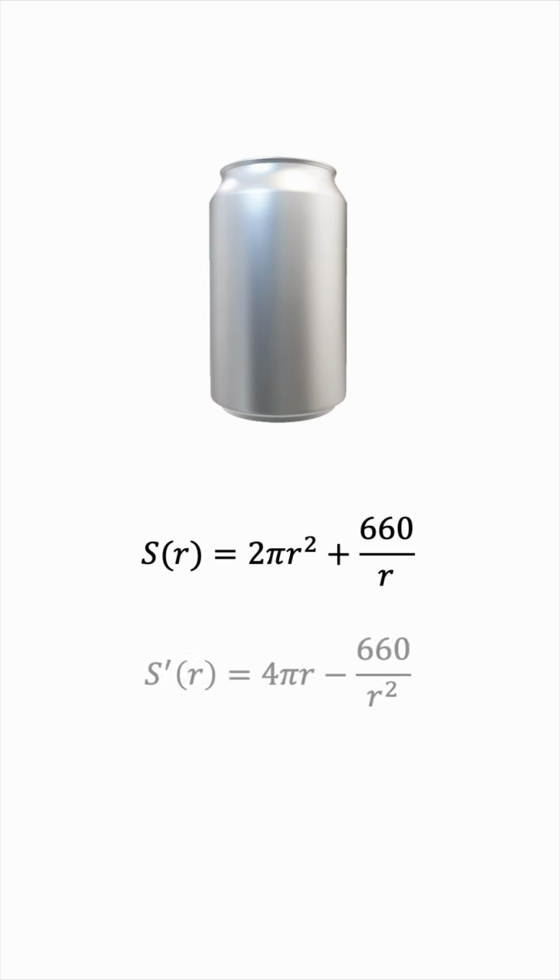So we now differentiate this equation and set the derivative to 0 to give us the critical point. We'll get 660 = 4πr³, and then we'll solve for r by dividing by 4π, simplifying, and then taking the cube root. Now we need to verify that this corresponds to a minimum of the function, not a maximum.